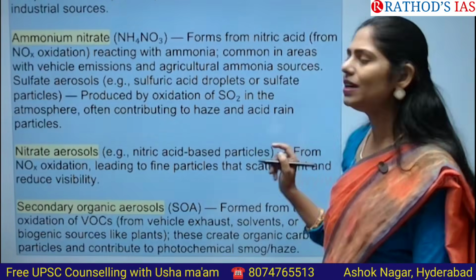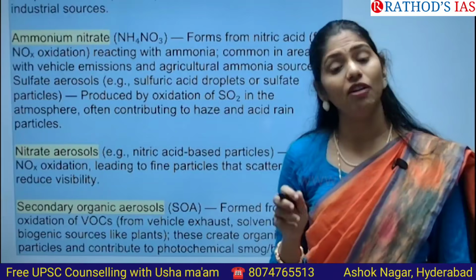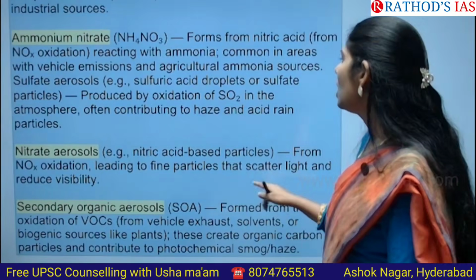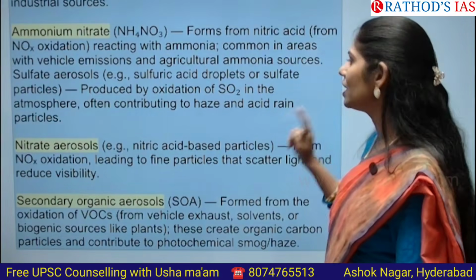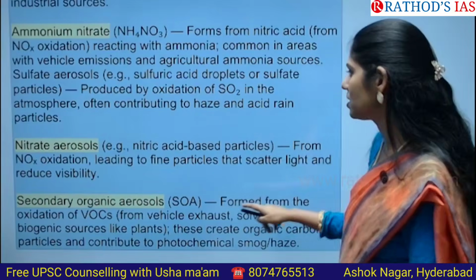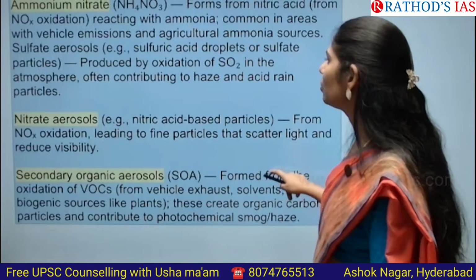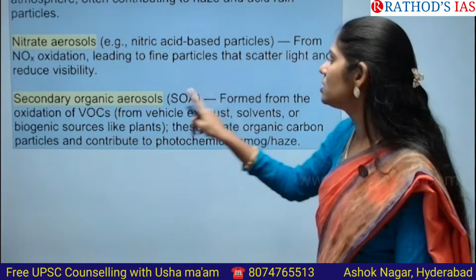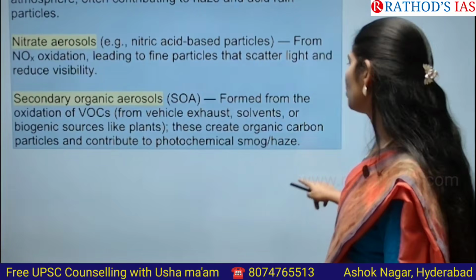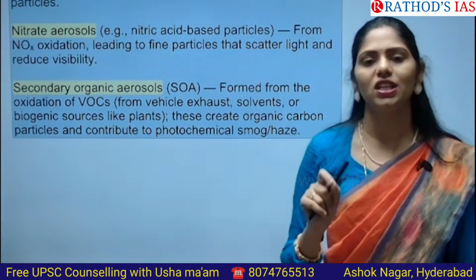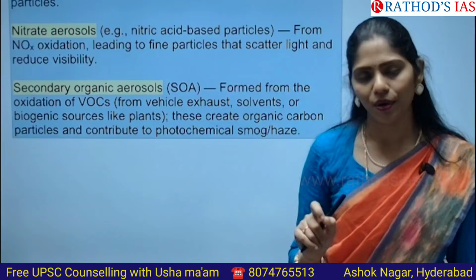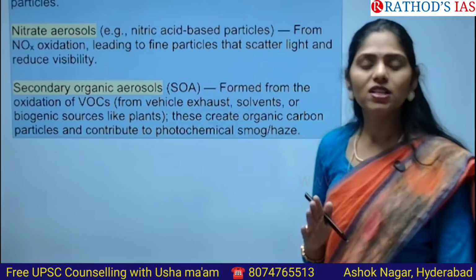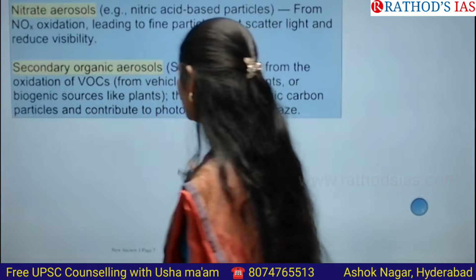It is commonly seen in areas with more vehicular pollution as well as agricultural ammonia sources. Then we have sulfate aerosols and nitrate aerosols. Next we have secondary organic aerosols, which are formed by the oxidation of volatile organic compounds. These are the examples of secondary pollutants.